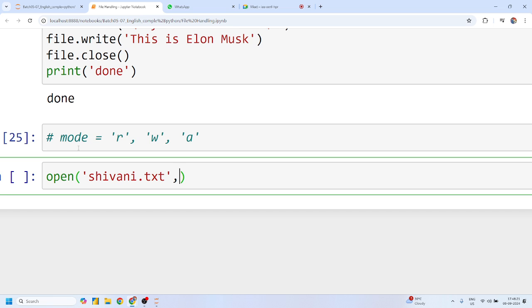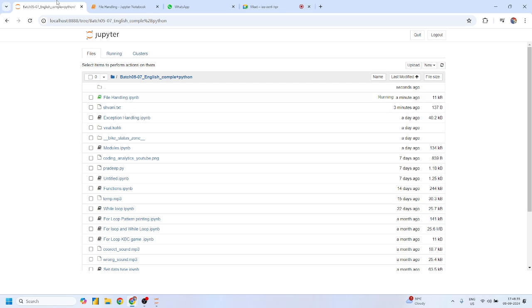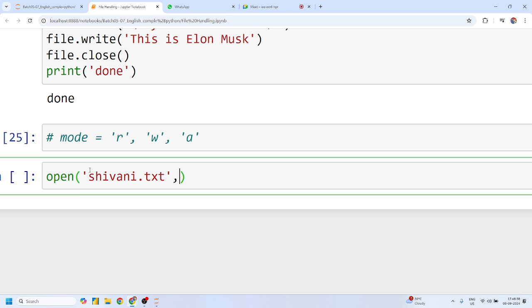Did you understand my question? So we are creating the same file again. Yes, we are supposing that we are creating a new file, and I am not aware that the shivani.txt file already exists.